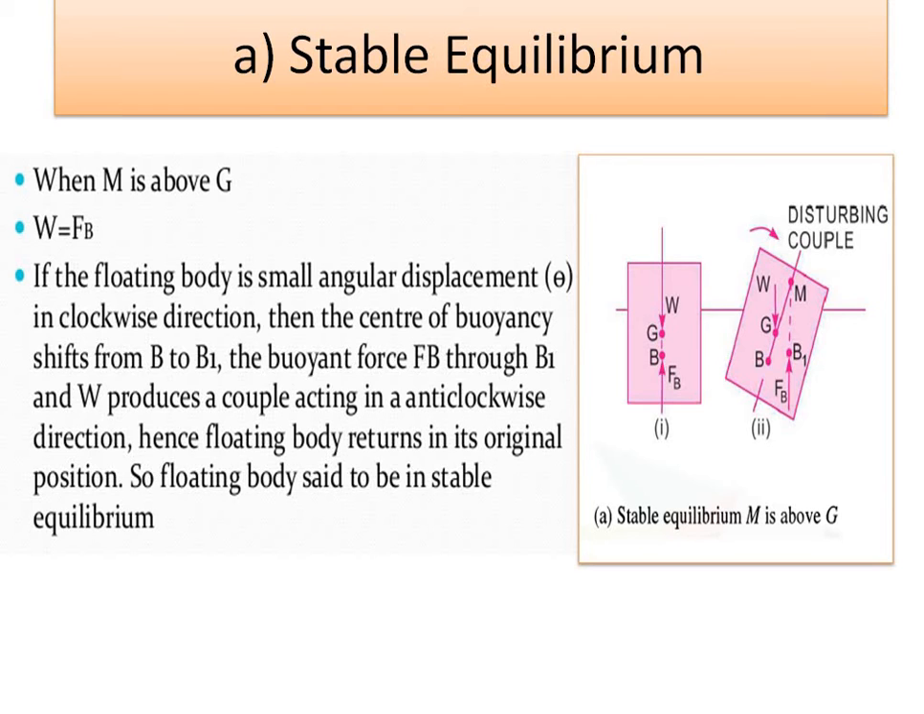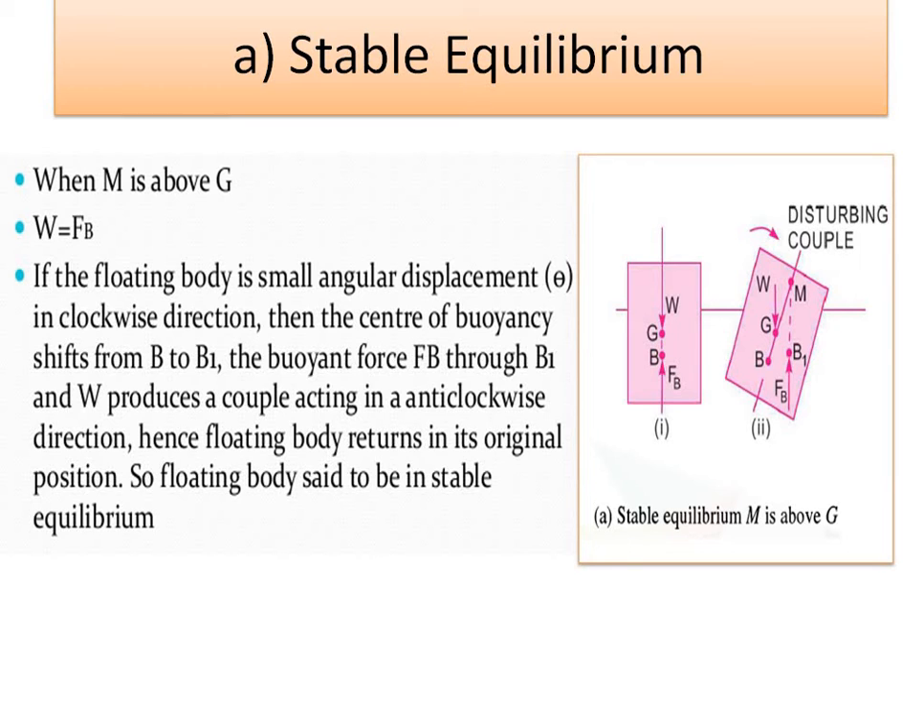Now, stable equilibrium. When M is above G, then W is equal to Fb, that is, weight is equal to buoyancy force. If the floating body is given a small angular displacement theta in the clockwise direction, then the center of buoyancy shifts from B to B1, and the buoyancy force Fb through B1 and W produce a couple acting in the anti-clockwise direction. Hence, the floating body returns to its original position. So, the floating body is said to be in stable equilibrium condition.